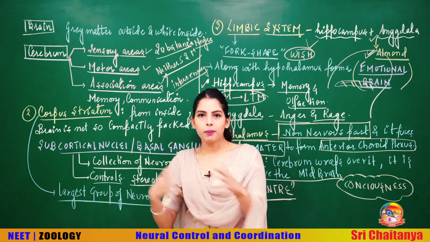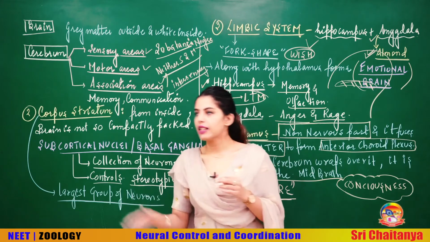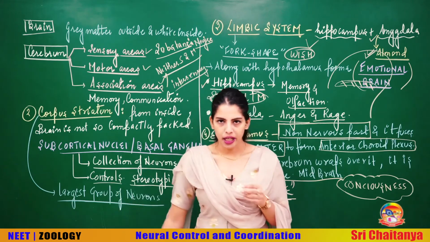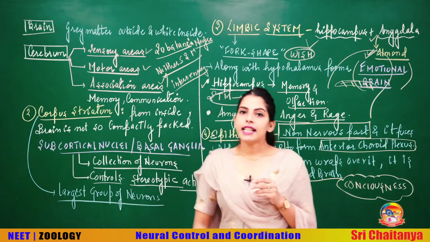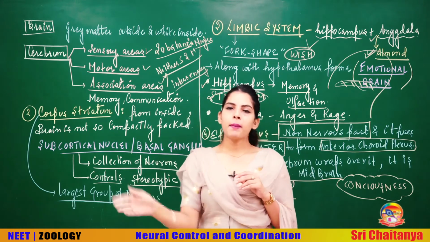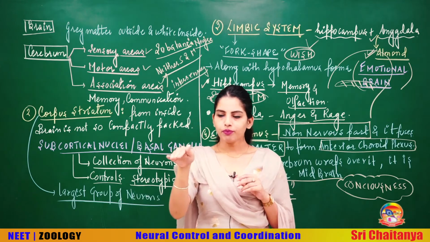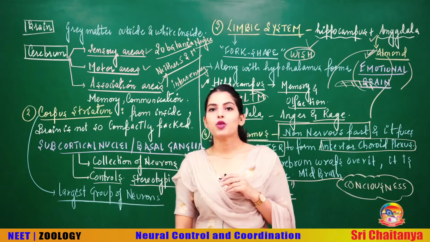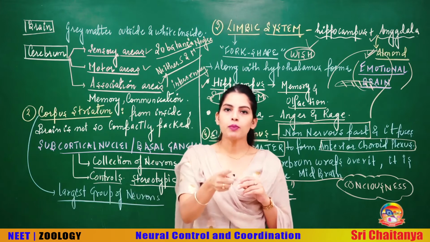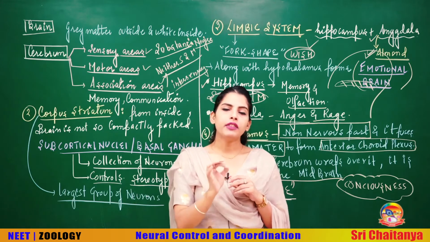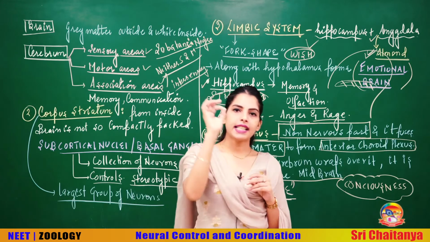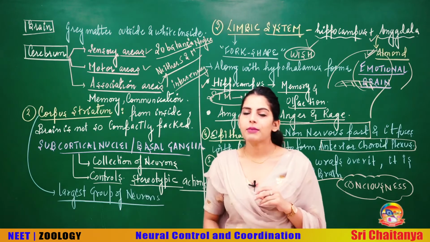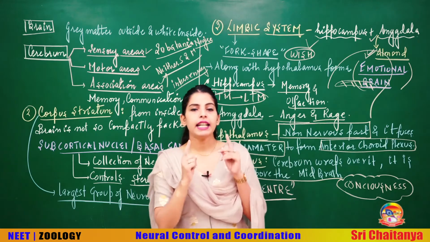Not a single person is going to participate in that race. You have got several partners to help, right? Why is it called a relay center? As I told you, the cerebrum is wrapping over the thalamus. If the thalamus is here, the cerebrum is here, all the information which has to pass to the cerebrum has to pass through the thalamus. Since all the information before going to the cerebrum has to pass through the thalamus, that's why it is also called the relay center.